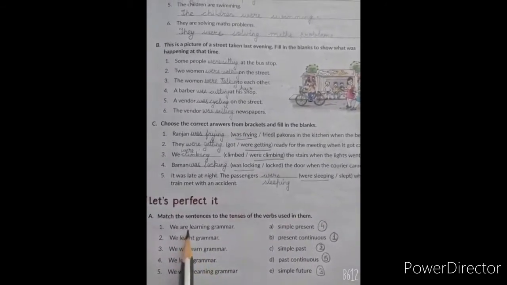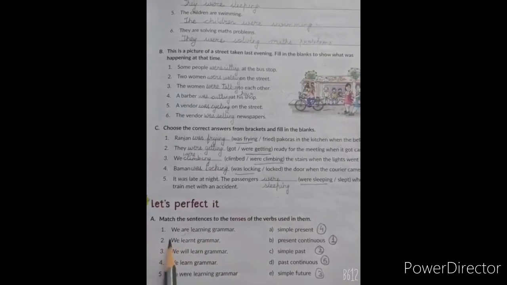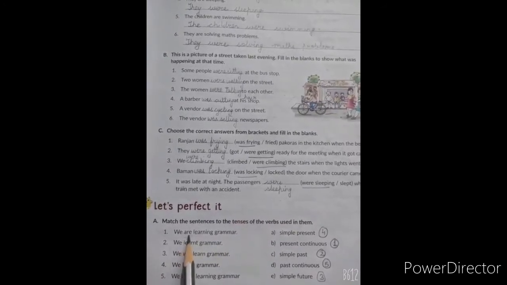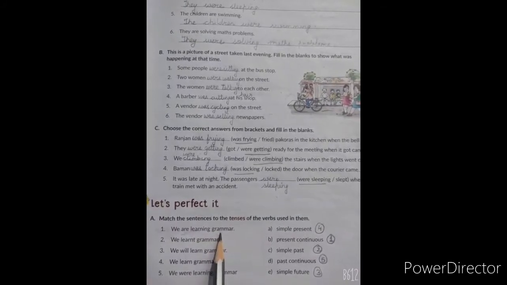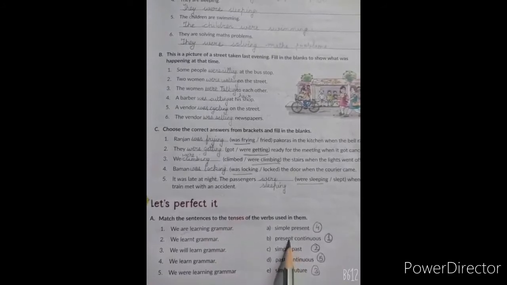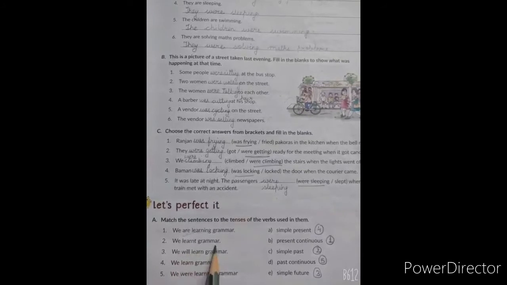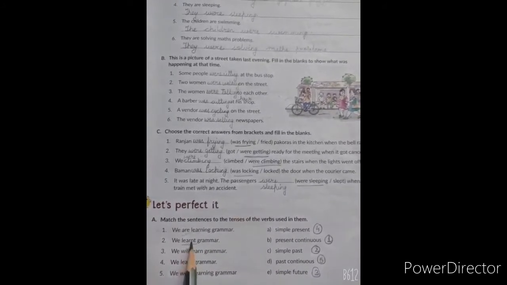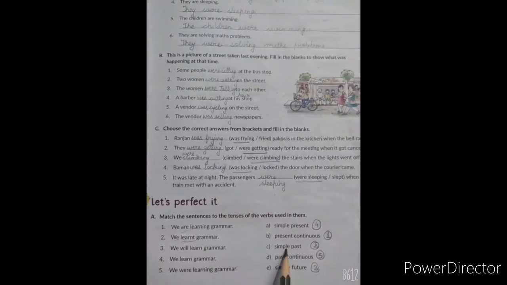Now the first one, students, we are learning. We are learning grammar. Are learning, that means helping verb plus ing. So it is present continuous tense. Number 2, we learnt grammar. This verb learnt, this is past tense. So number 2 will be simple past.